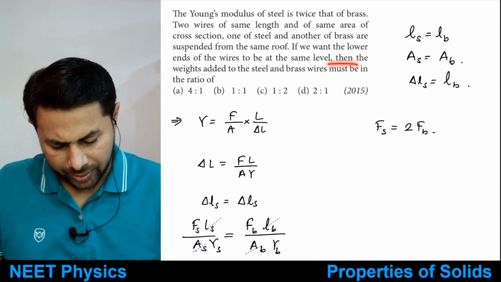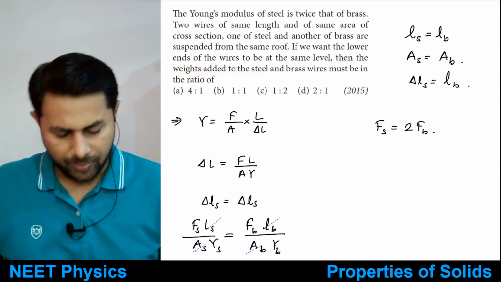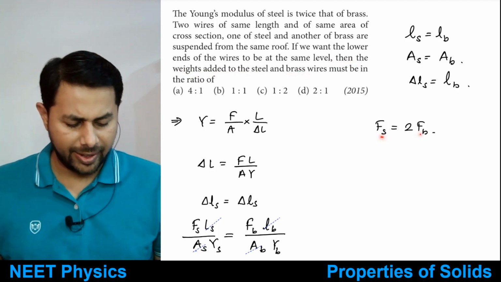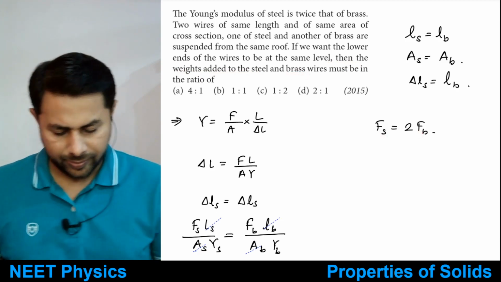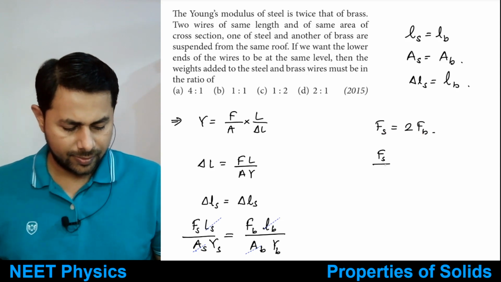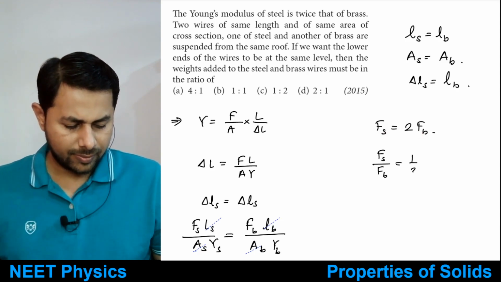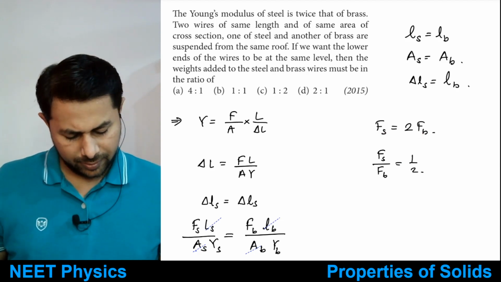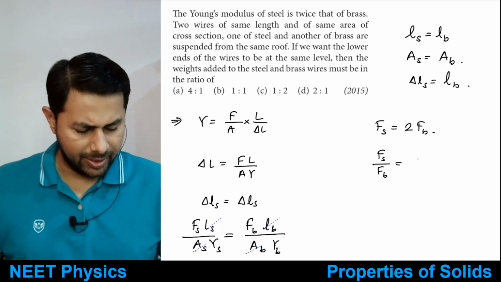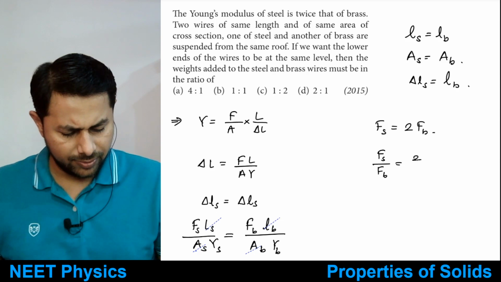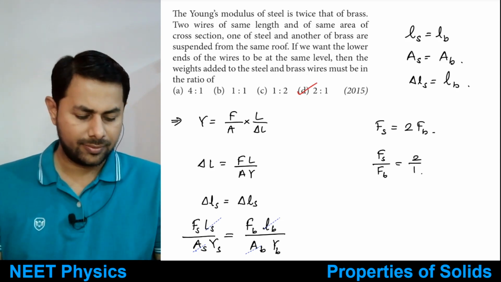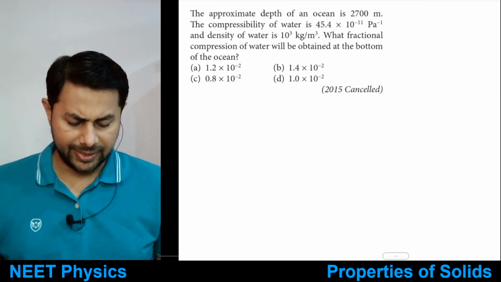And we want the ratio of force applied to steel, that means weight applied to the steel, to that of the brass. So Fs by Fb would be equal to what? 1:2, right. Oh, Fs by Fb is 2:1, sorry, I said 1:2, it is 2:1, right, it's option D. This is clear. Let's see the next one.